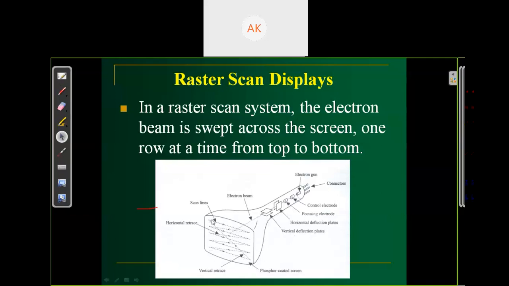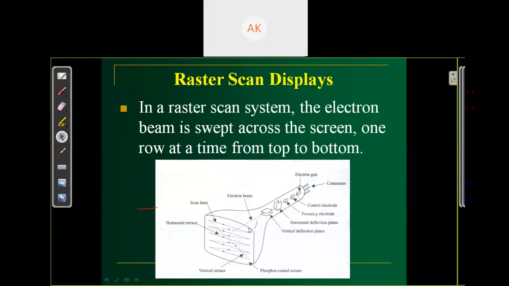It completes the first row, then starts from the left side, from the leftmost, to scan the next line, then goes back to the left side and scans the complete line. So in this system, the electron beam is swept across the screen one row at a time, completing one row, then starting the next row from the initial or left side. And at the last, it goes back to the initial point, the left top corner.